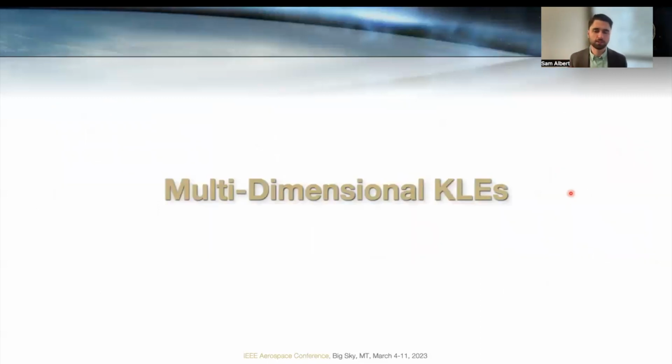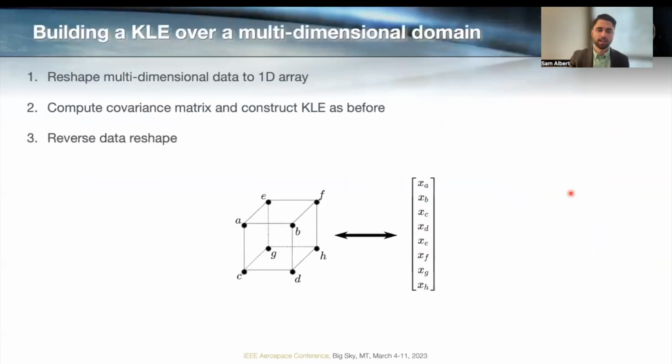So everything I've talked about so far has assumed that density varies only with altitude, but that is not actually the case. And if we want, we can construct a KLE that treats density as a function of altitude, latitude, and longitude. And the way that we do this is actually quite simple. You can take an ordered set of indices along any multidimensional domain, and you can simply reshape that into a one-dimensional array with the same ordering. Then you can construct your covariance matrix, develop your KLE as before, generate a realization, and then you can just reshape in the other direction to get back a realization in that same multidimensional domain.